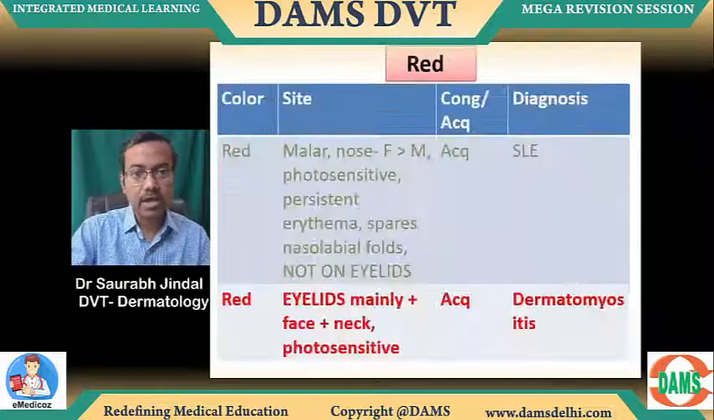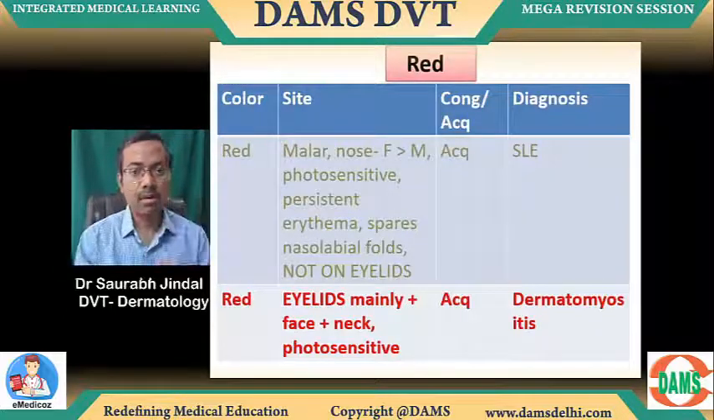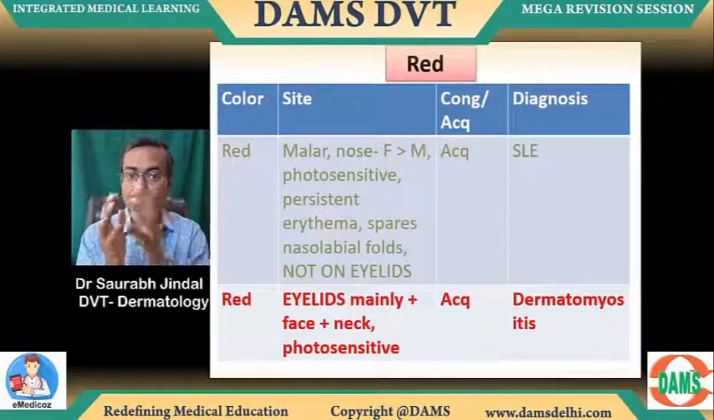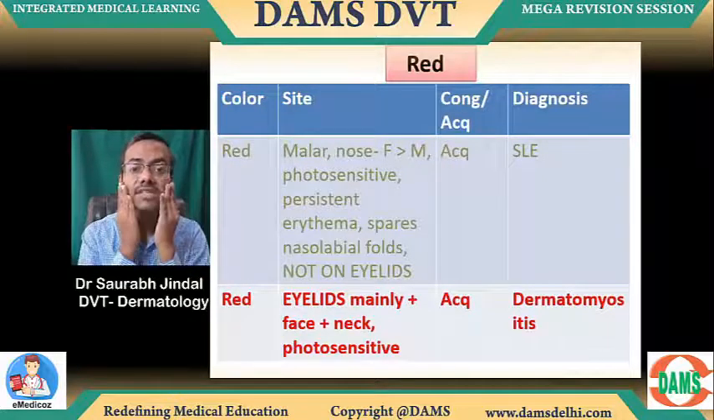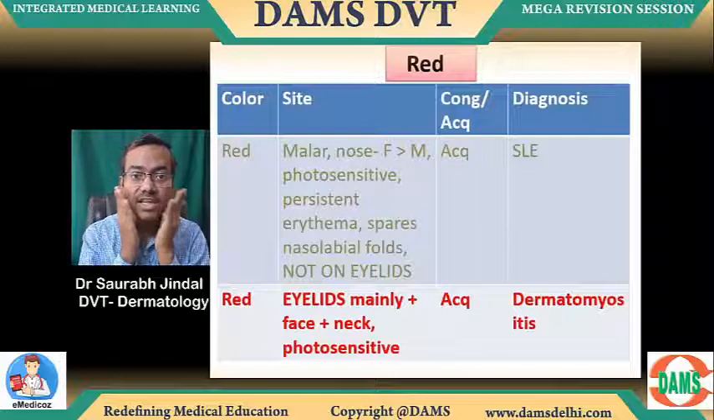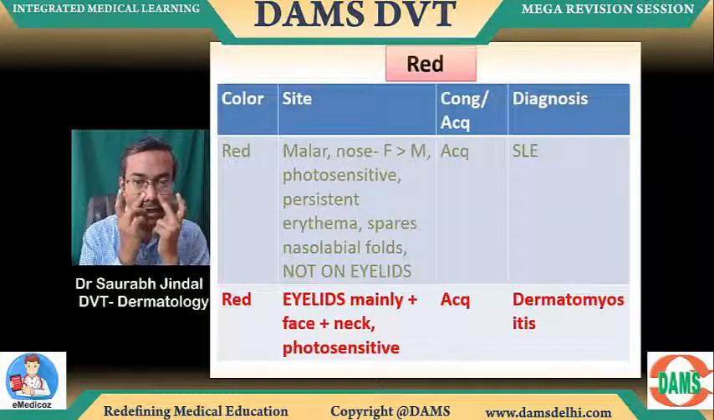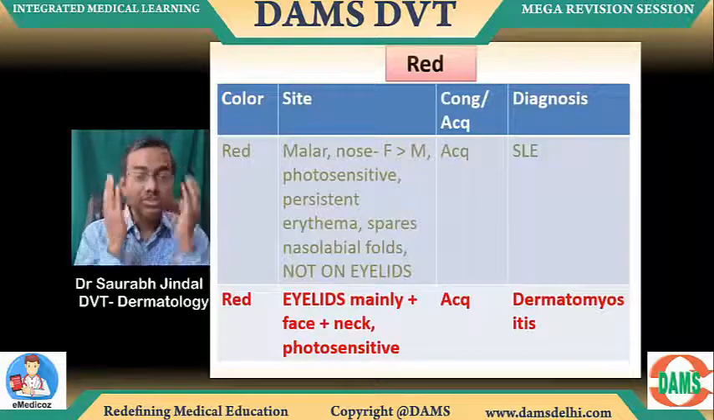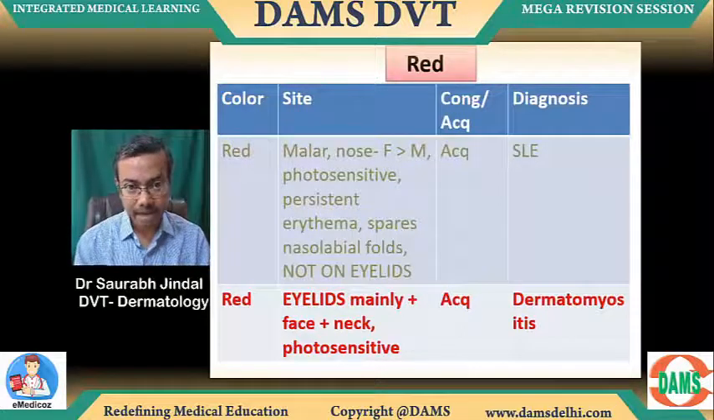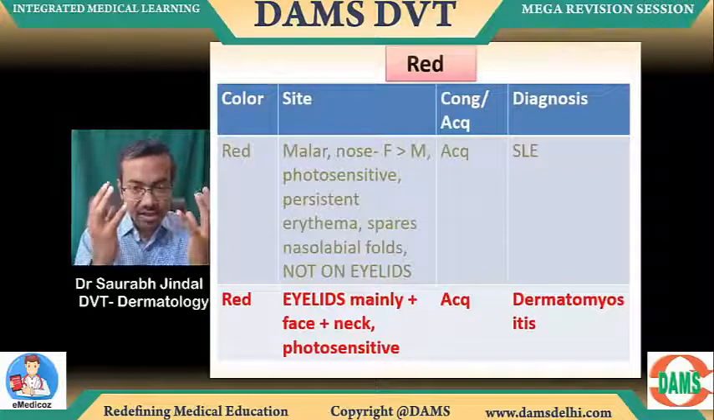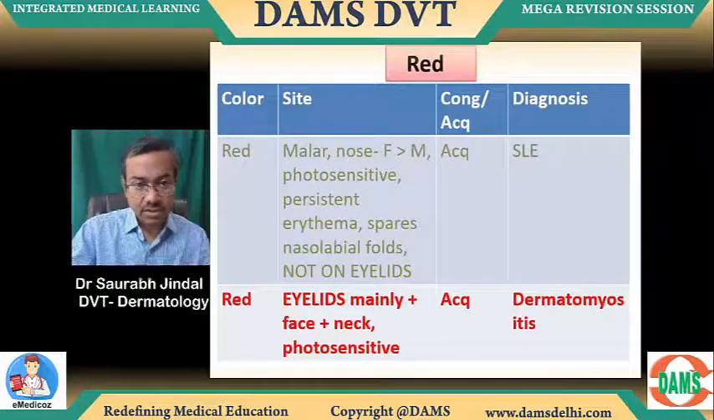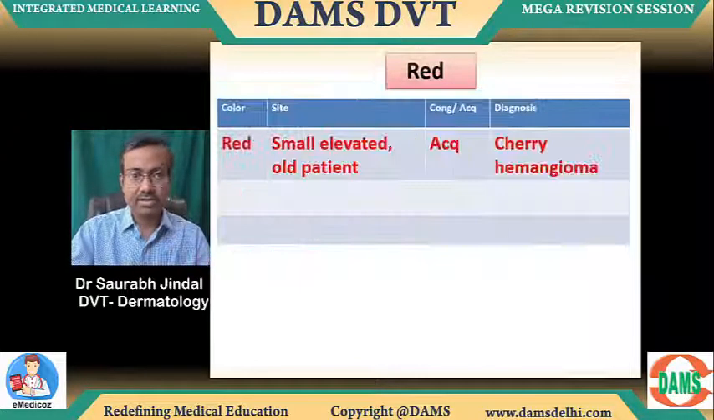Okay. Look at also the upper one, which has not been highlighted. It's a bit darker. Red, malar, nose, face, female more than male, but it's going to be persistent erythema. Persistent erythema on the same cheeks. Spares the nasolabial fold. Not on the eyelid, so it's going to be mainly on the cheeks, right? So if it's cheek redness in persistent erythema, then it's SLE. Eyelid redness, persistent erythema, that's going to be dermatomyositis. Here both are autoimmune diseases.